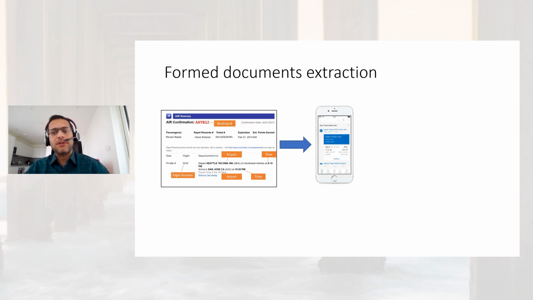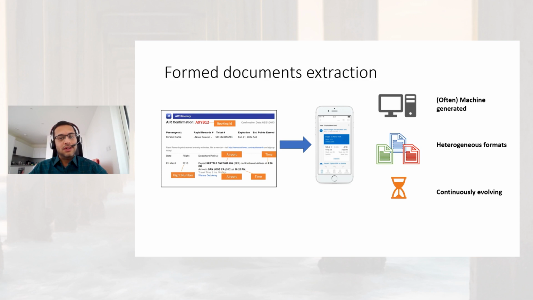These extractions power various downstream tasks like displaying a flight card as shown in this figure or automated payments in a finance workflow. While the term form documents is itself loosely defined, these documents share some common characteristics. They are often generated by software, and many documents are generated with the same format, which makes them amenable to programmatic data extraction. These documents come in heterogeneous formats and are continuously evolving with time.